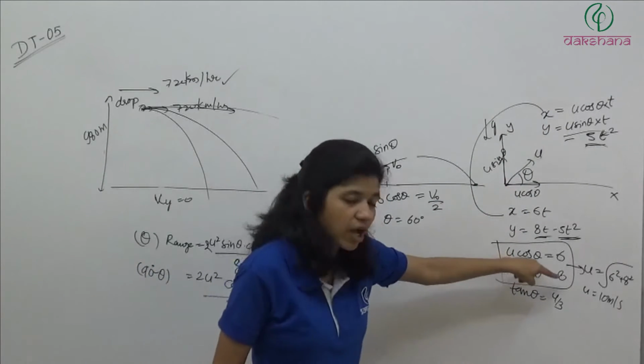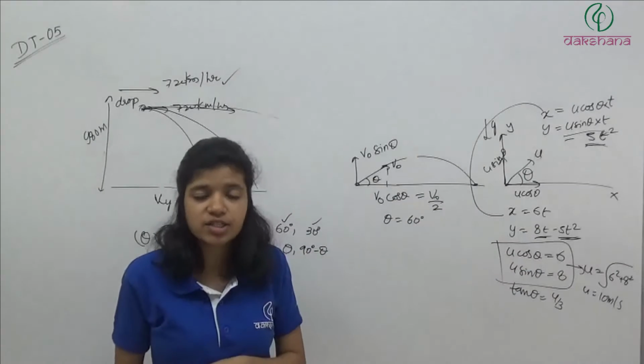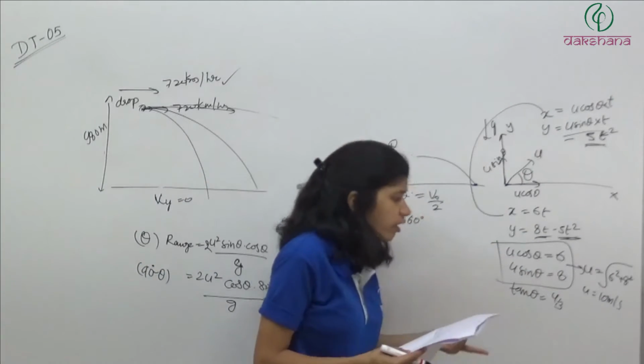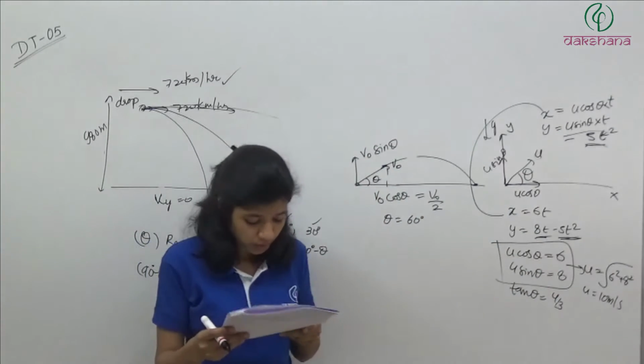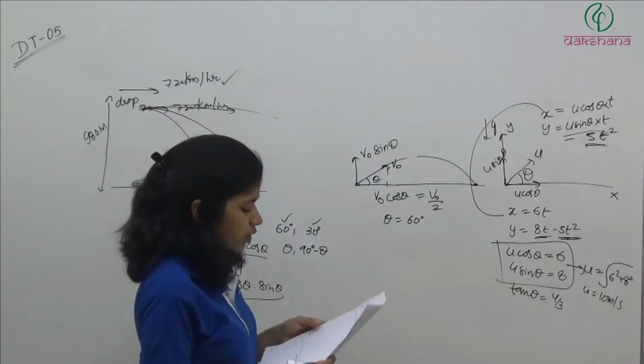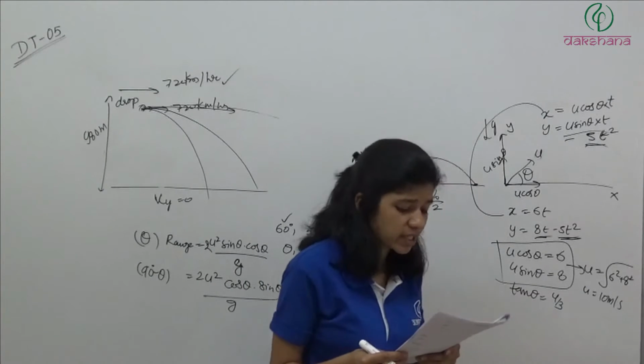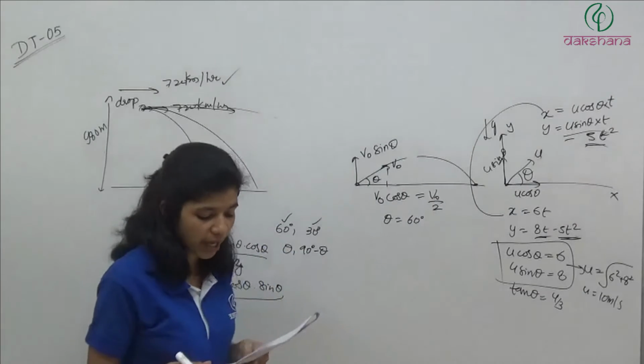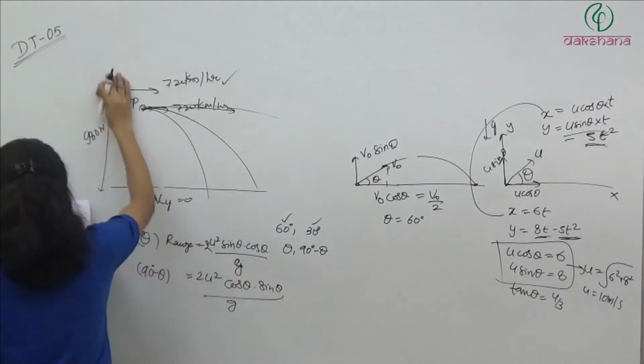So the same question was asked here. In this question they have asked the angle, and in the next question they have asked the speed of projection. So the answer will be 10 meter per second, third option.